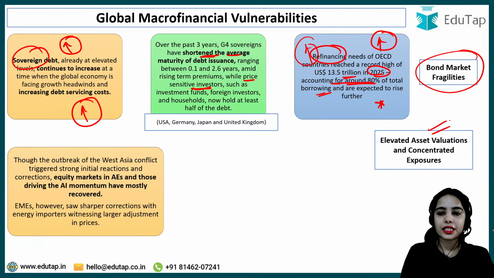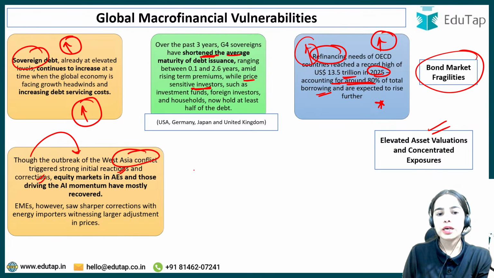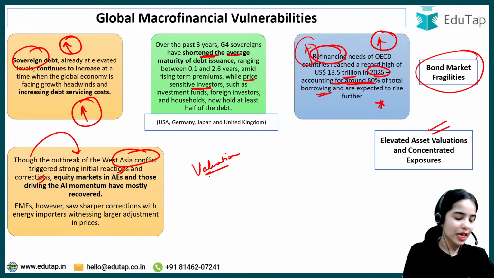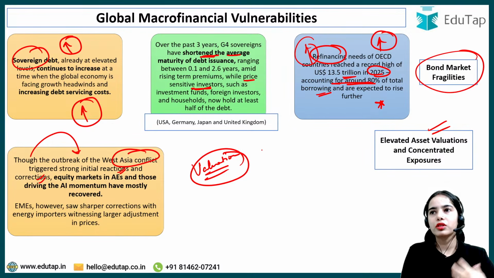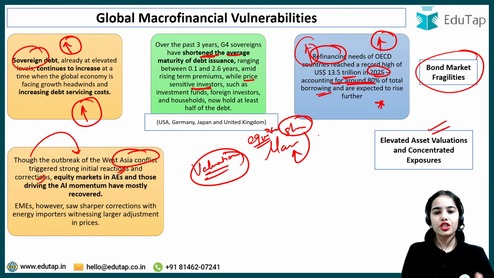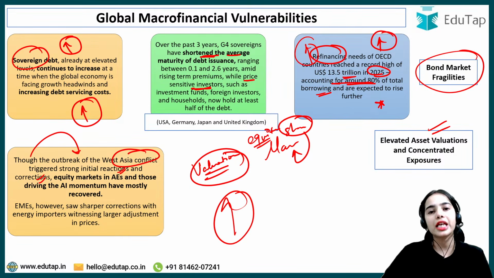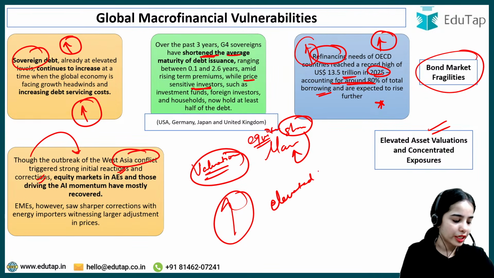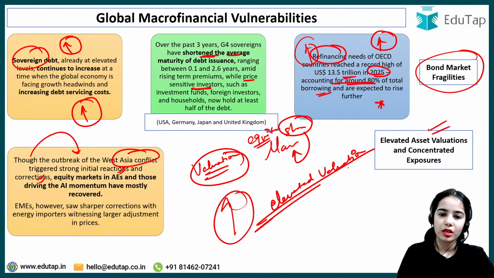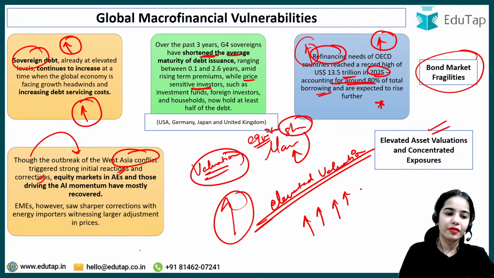Now coming to the elevated asset valuation and concentrated exposures. Though the outbreak of the West Asia conflict triggered strong initial reactions and corrections, because there was higher valuation in many of the equity markets, in many of the share markets. The valuation of many of the companies was very, very high, more than the actual valuation should be. Okay, so there was elevated valuation in many of the countries.